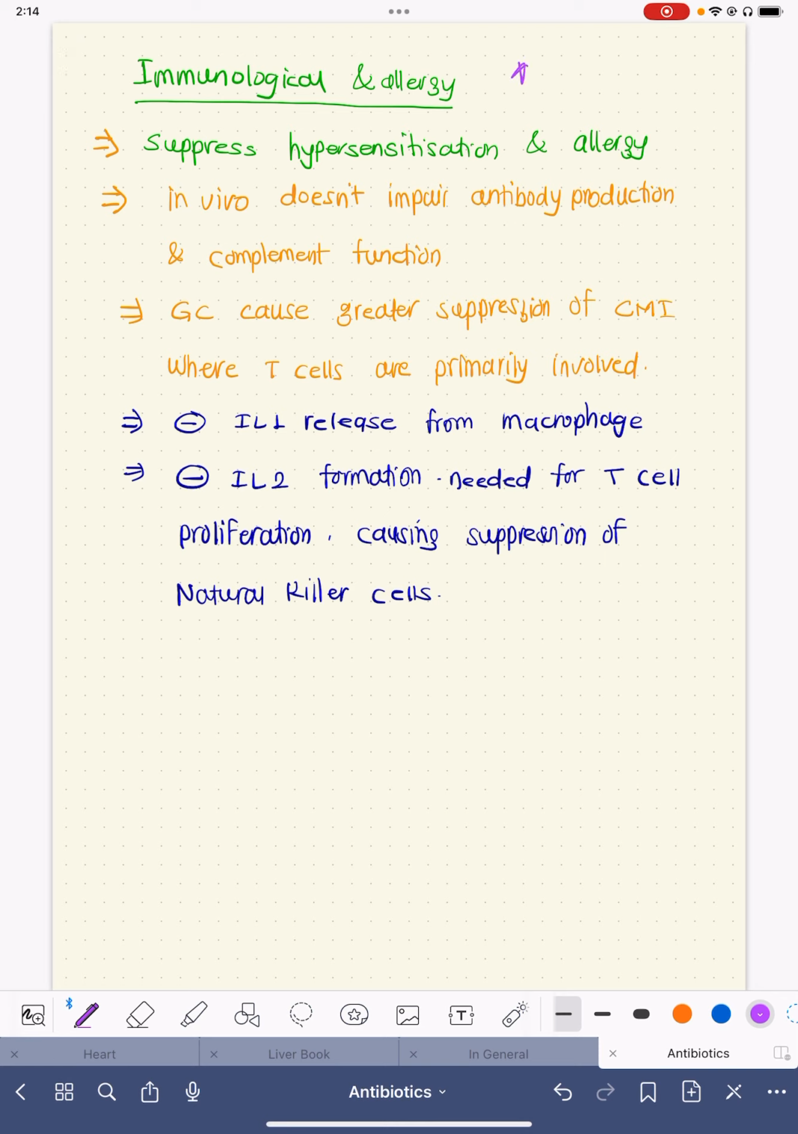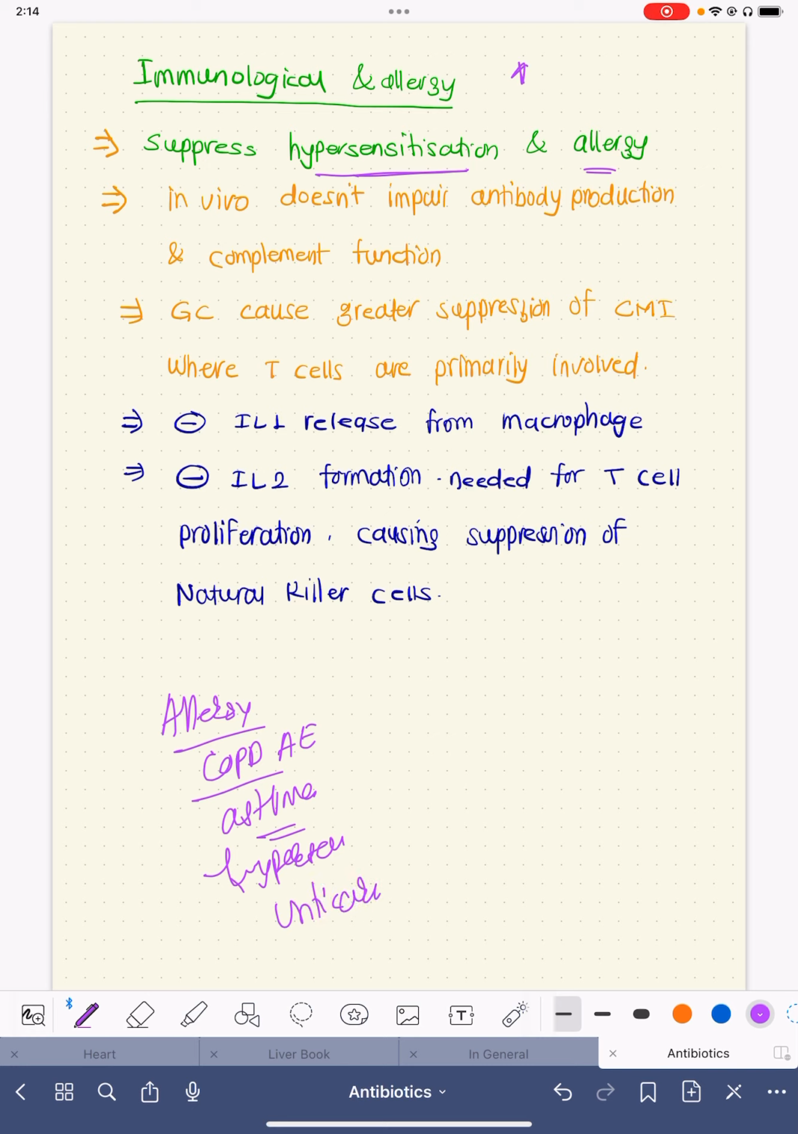On immunological and allergy conditions, steroids very commonly suppress hypersensitivity and allergy. That is the reason why for allergy, for asthma exacerbation, COPD exacerbation, they are very commonly used to rapidly control the symptoms. For hypersensitivity reaction or for a rash, for urticaria, steroids can be an excellent drug to reduce these symptoms markedly. In vivo, they don't impair antibody production and complement function.